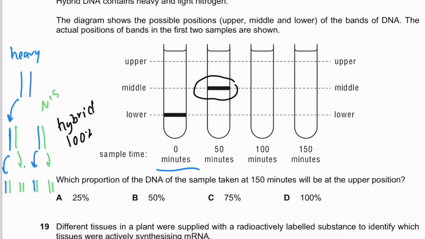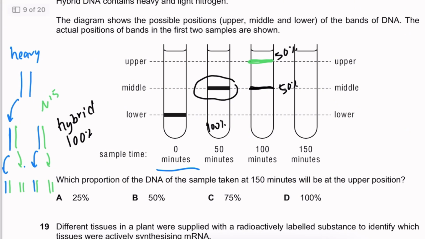Light DNA is obviously going to be lighter than hybrid DNA, so light DNA should come at the top, and the hybrid is going to be in the middle. So 50% of your DNA is going to be here, the hybrid, and 50% is going to be here, the light DNA. So we had initially 100% hybrid, and it went to 50%.